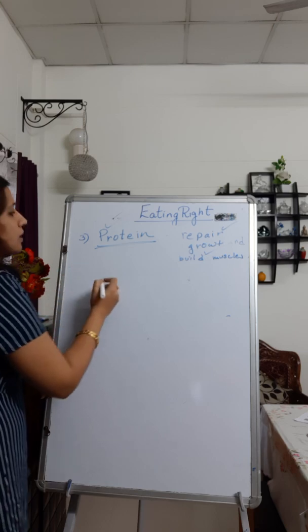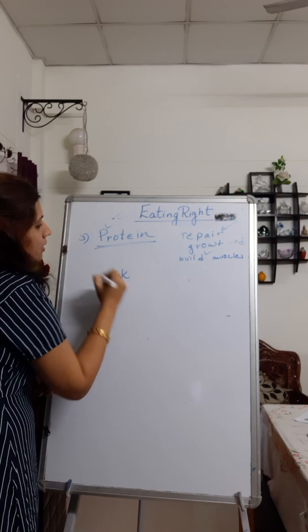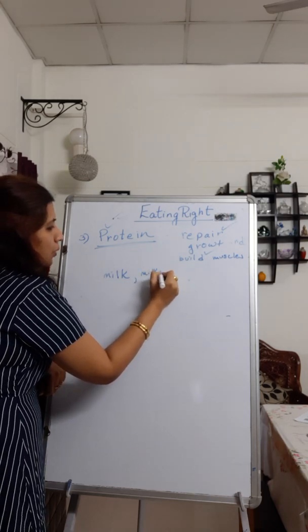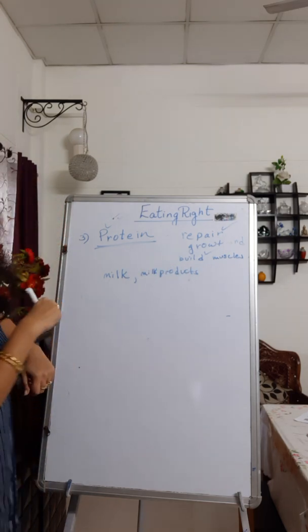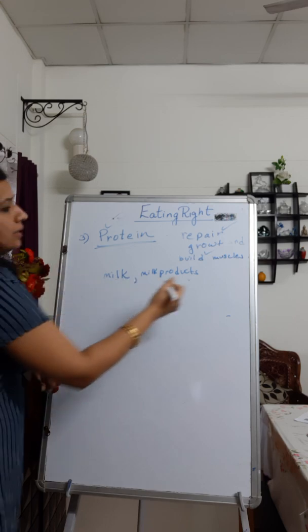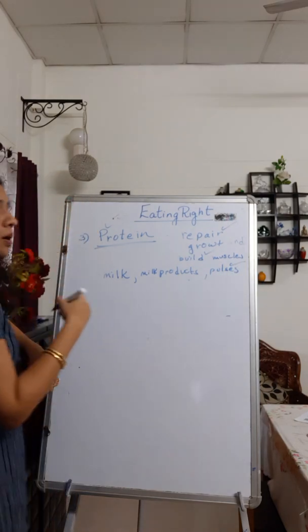Well, if we talk of vegetarian sources, milk is a source of protein. The milk products, for example paneer, cheese, all these are sources of protein. And then pulses, you eat dal, pulses are also a very rich source of protein.